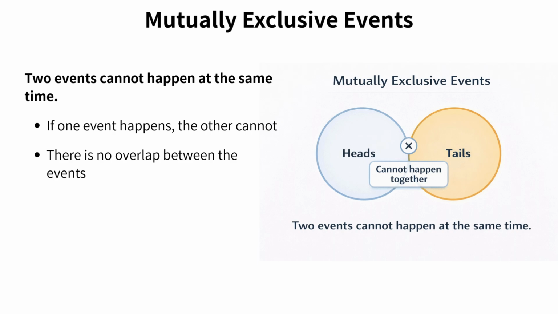That's mutual exclusivity. Here's a critical distinction for the SAT. Don't confuse mutually exclusive with independent. Independent events can both happen, they just don't affect each other. Mutually exclusive events cannot both happen, period. For example, rolling a 3 and rolling a 5 on a single die roll? Mutually exclusive. But rolling a 3 on one die and a 5 on another die? Not mutually exclusive, both can happen at once. So when you see a probability problem, ask, can these two outcomes occur at the same time in this situation? If the answer is no, they're mutually exclusive, and that changes how you calculate the probability.